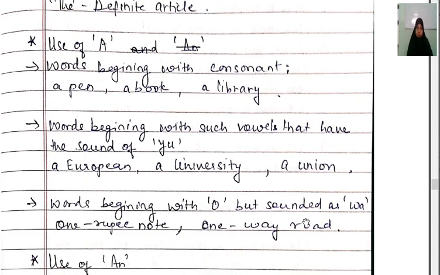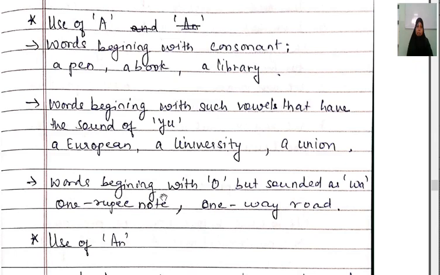Next, words beginning with O but sounded as V, like a one rupee note. Though we are starting with the letter O, we pronounce it as V. So here also you have to use the article a. A one rupee note, a one-way road. Keep in mind, if the word begins with the letter O and it sounds as V, then also you have to use the article a.